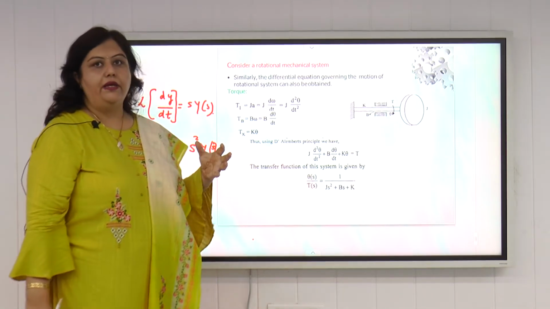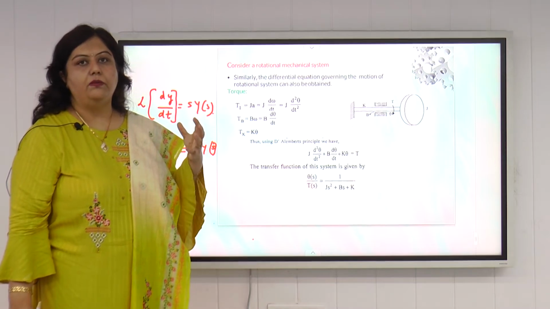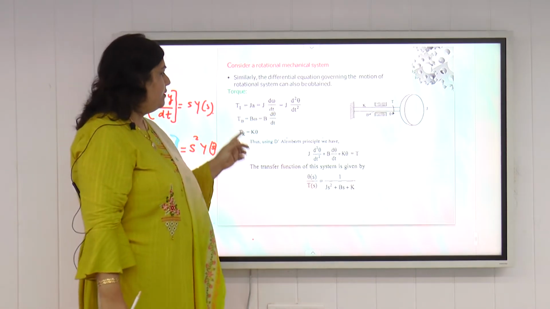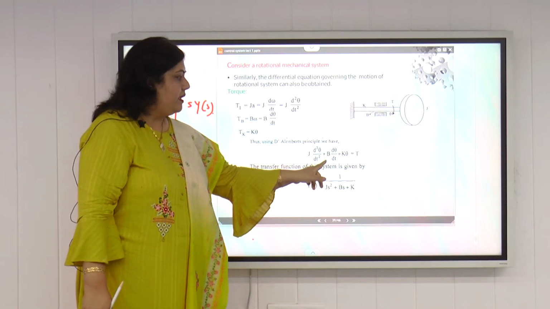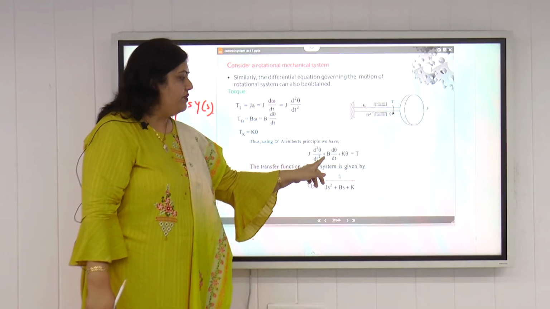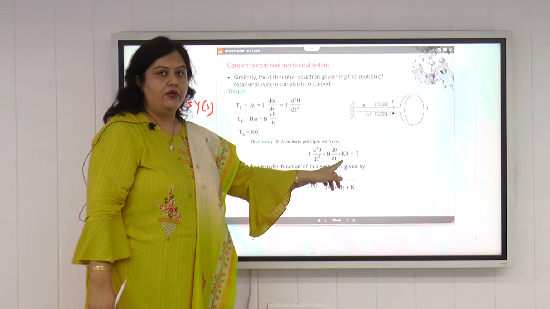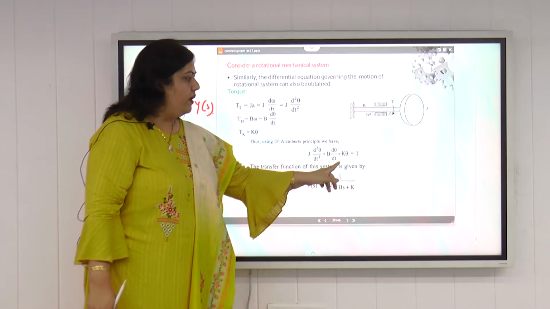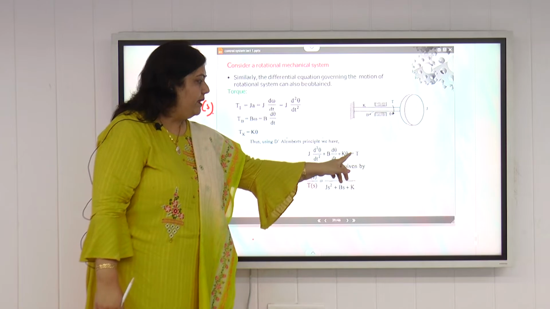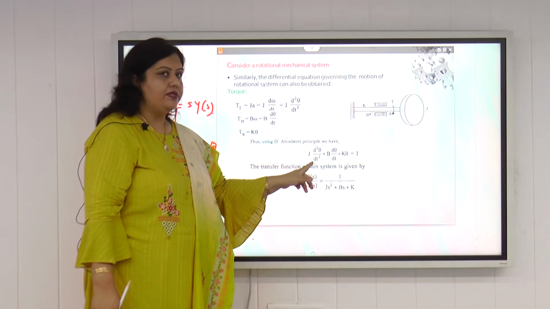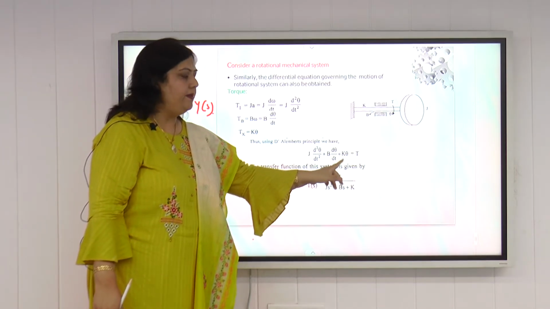The torque applied will be equal to the sum of all opposing torques. The torque applied is T here, and the opposing torques are due to moment of inertia, due to the viscous damping coefficient, and due to the spring constant. So we sum up all the opposing torques: the torque applied must be equal to J d square theta by dt square plus B d theta by dt plus K theta.